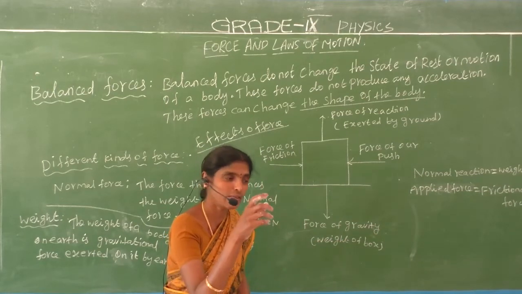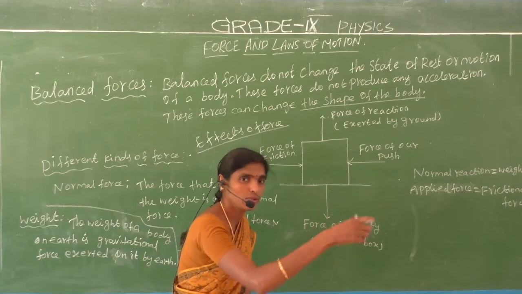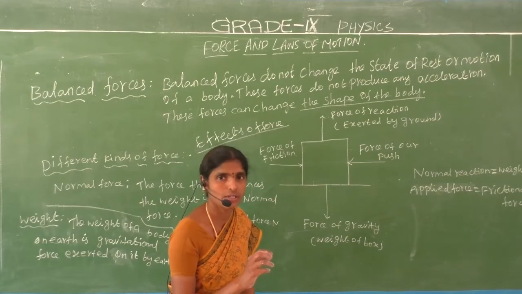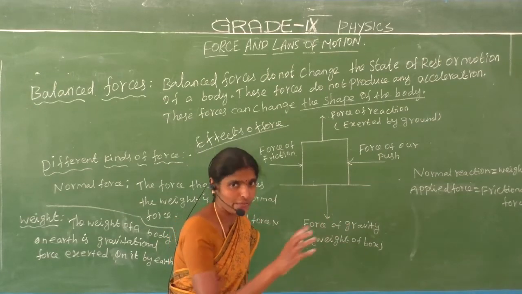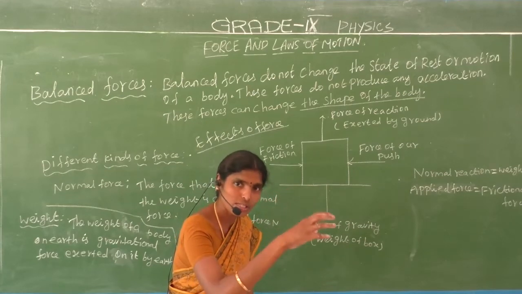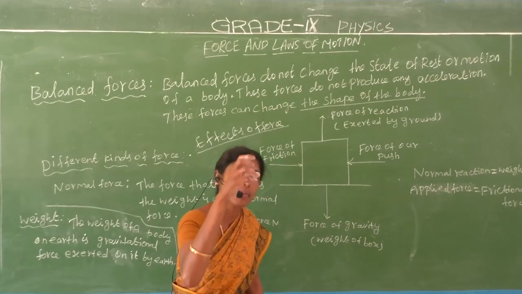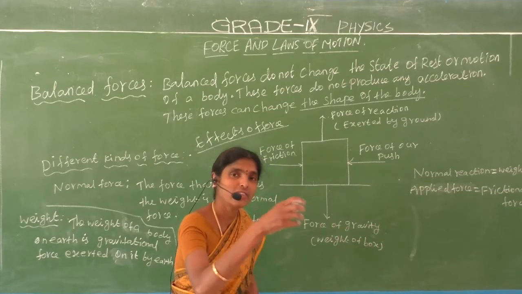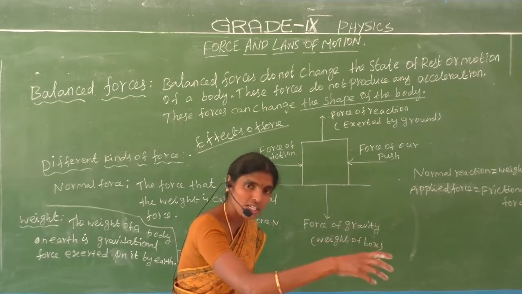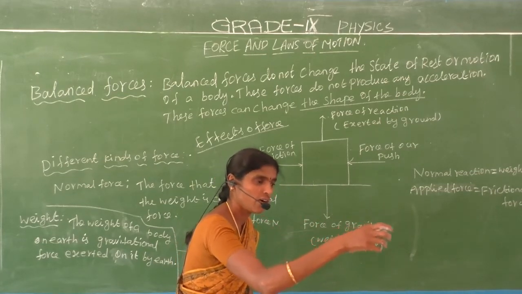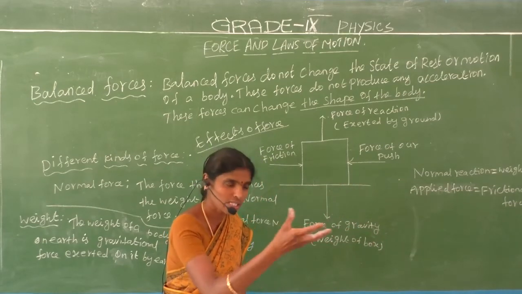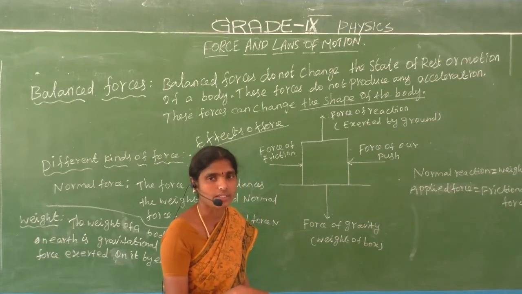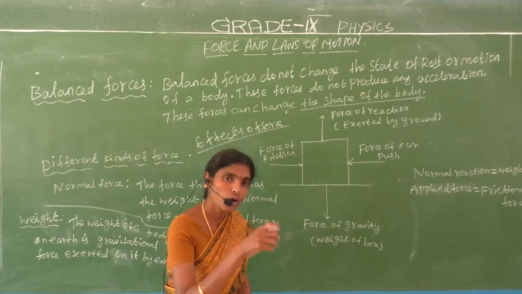The ball starts moving, the ball is in motion on the ground. So the force produces an effect. Whenever we apply a force on a stationary object, the object will move. A force can move a stationary object.